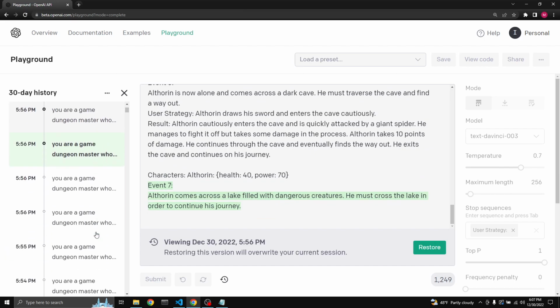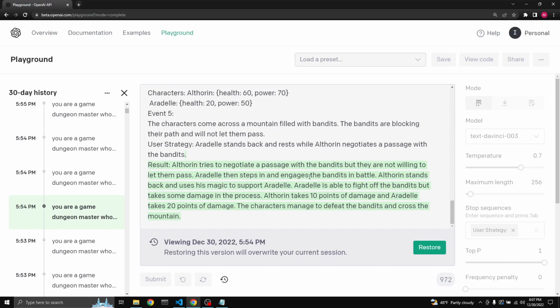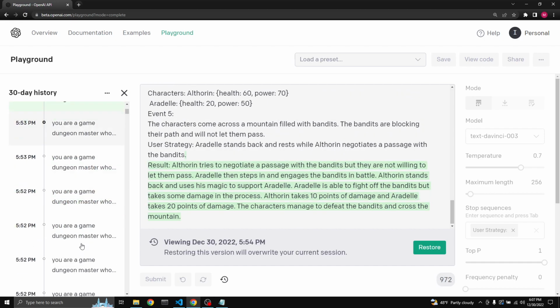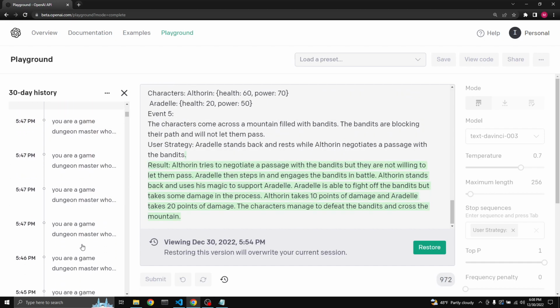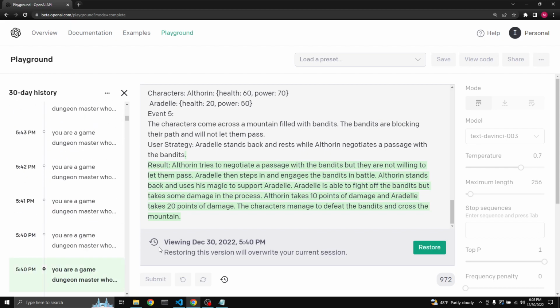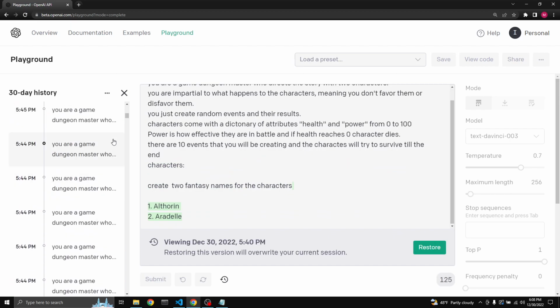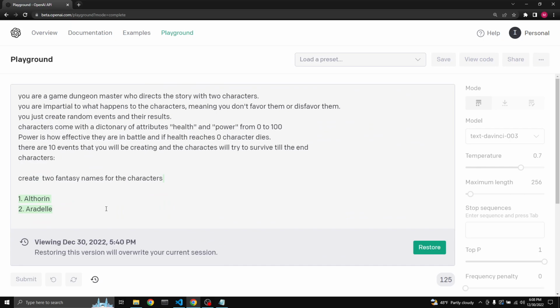So what was happening is that the characters were always succeeding, regardless of the situation. Whatever was happening, the characters were always succeeding.